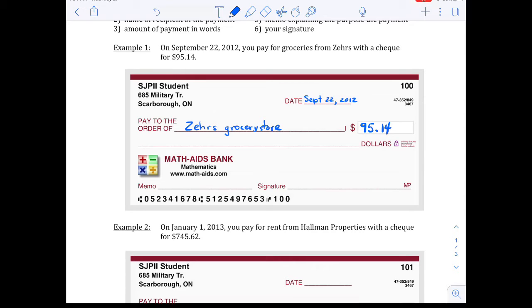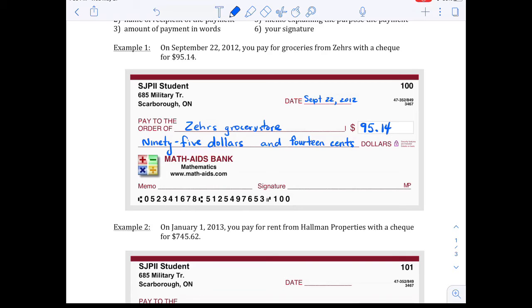Now, in order to make sure that that can't be changed, somebody put a 1 in front of it, or a 2 in front of it to make it seem like you're spending a lot more money, we're going to write down what the amount is in words. So something dollars we're going to have here. So we're going to say 95 dollars and 14 cents.